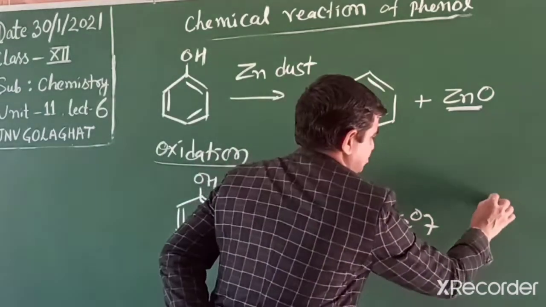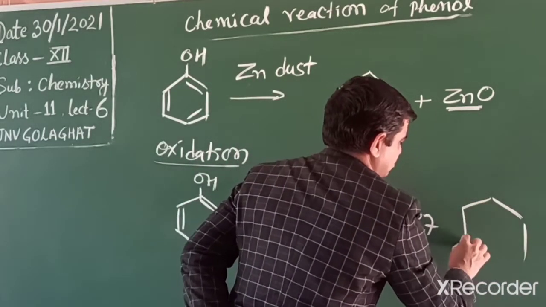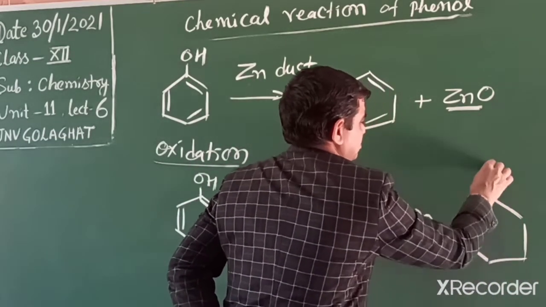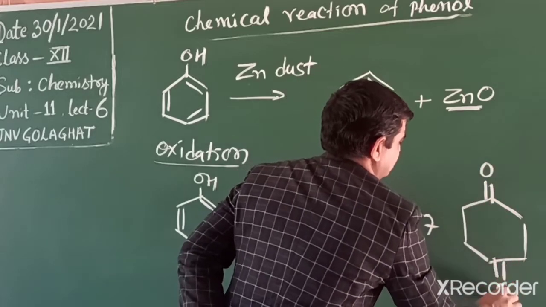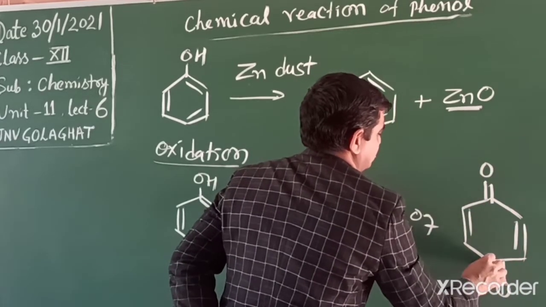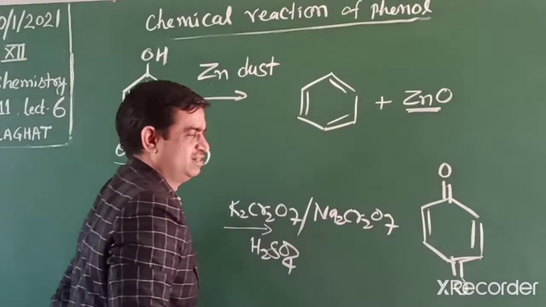That ketone is a conjugated ketone, like this. Such types of ketone we get in this reaction.